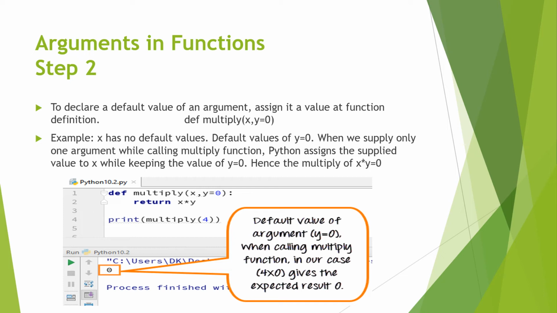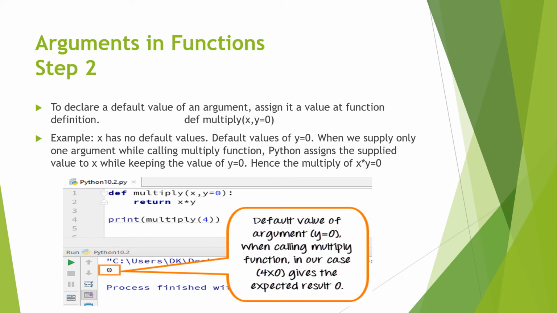Here we assign a value to y, that is 0. So when we call this function, now we can pass only one value if required, and the other value will automatically become 0. If we pass only one value, the second value is taken by the function as 0.